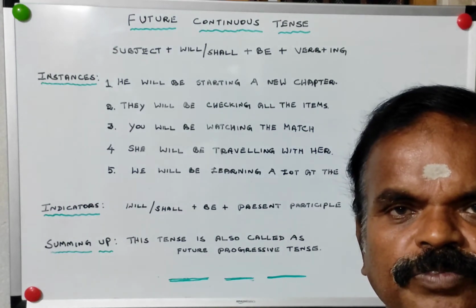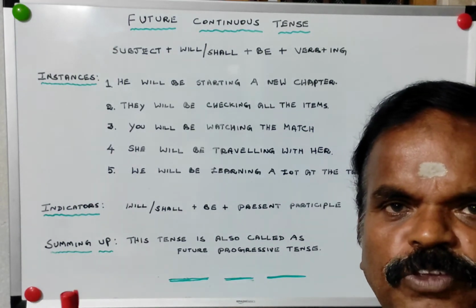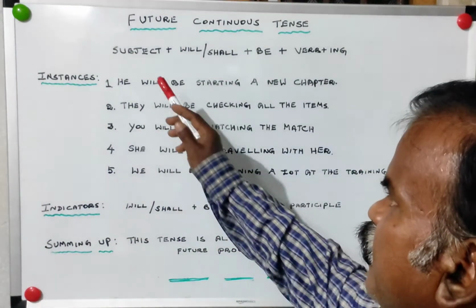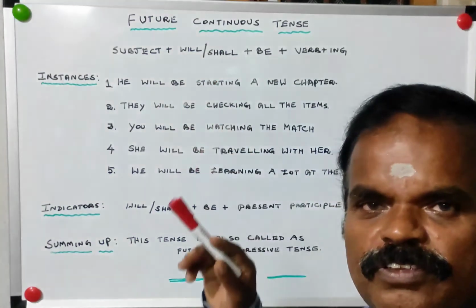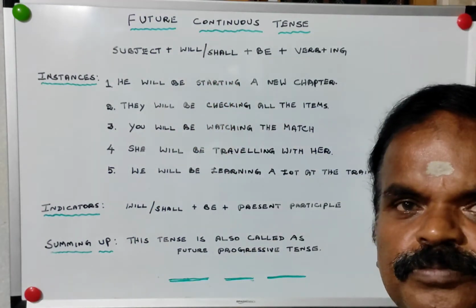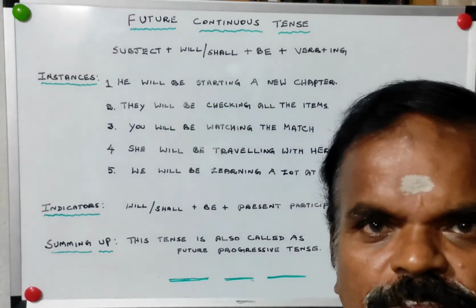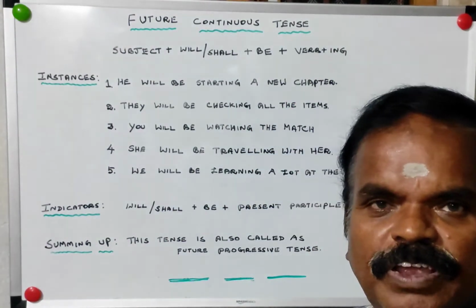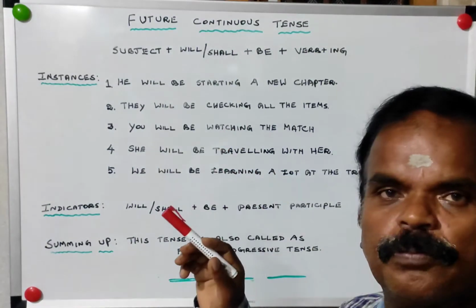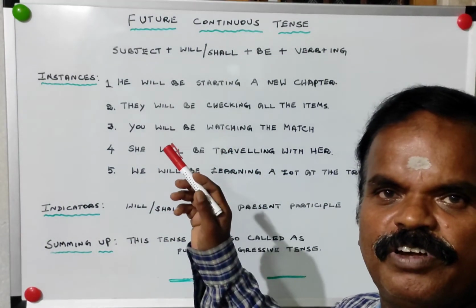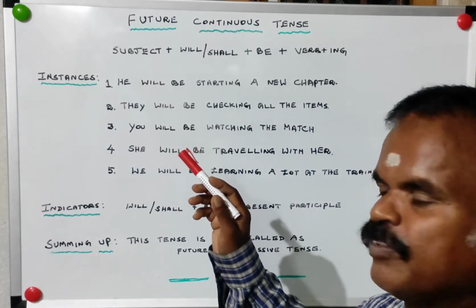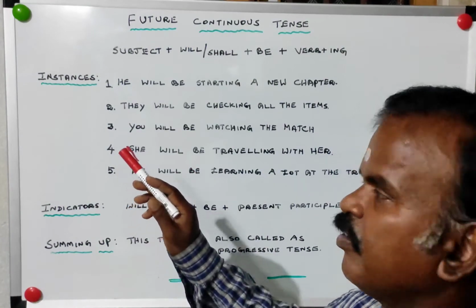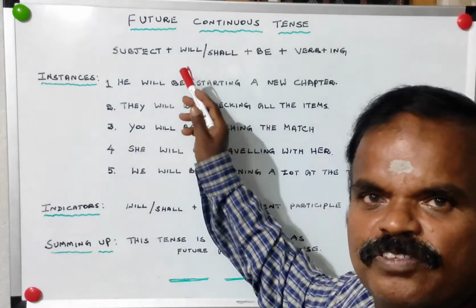At this video, we are discussing future continuous tense. What is future continuous tense? Subject plus will or shall plus be plus verb plus ing. Verb plus ing, we are calling it the present participle. Already we have discussed a number of times about this present participle. So let us see examples, instances for this tense.